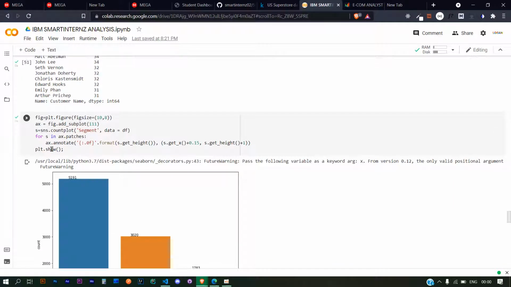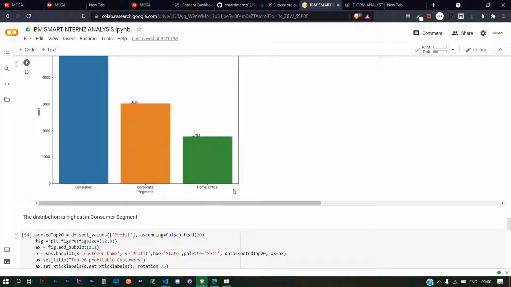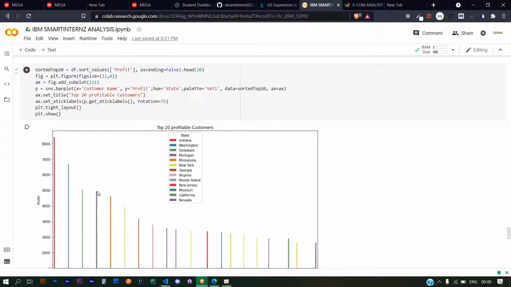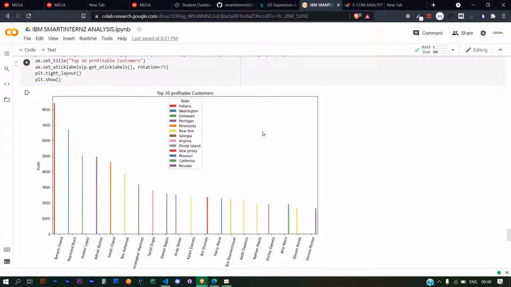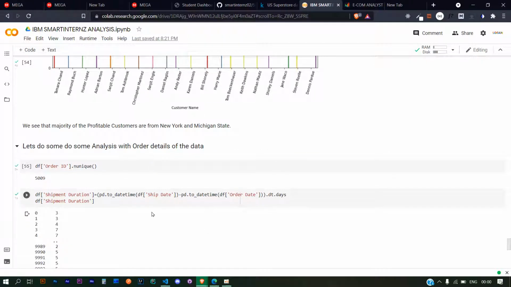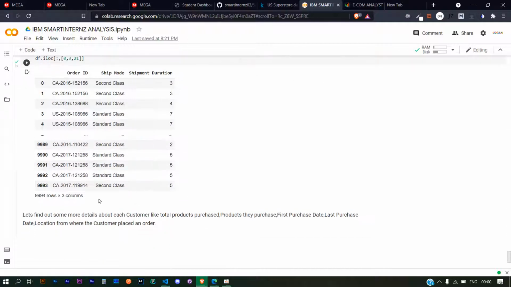We thought of figuring out what type of customers are frequently visiting our shop: consumer, corporate segment, and home office. And then we figured out the top 20 profitable customers. Now I went on to the order level analysis, where we classify things based on time, shipping time, those things.